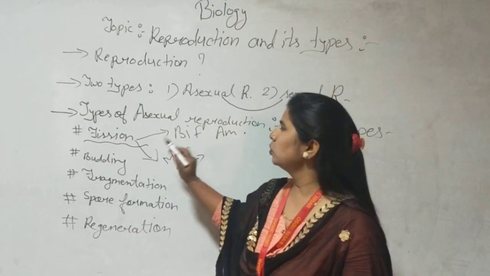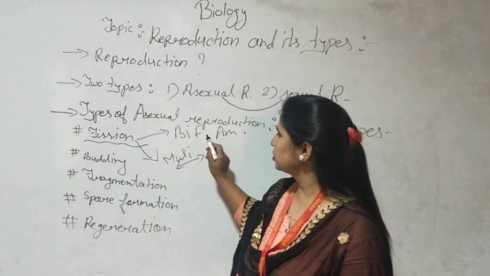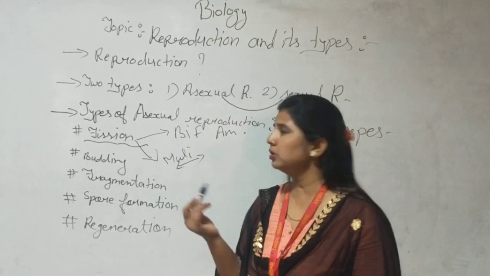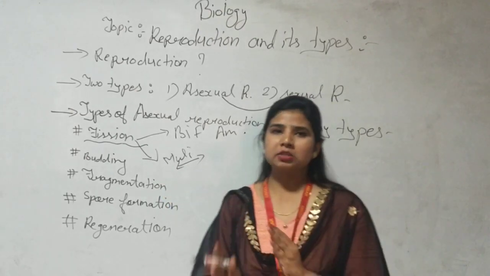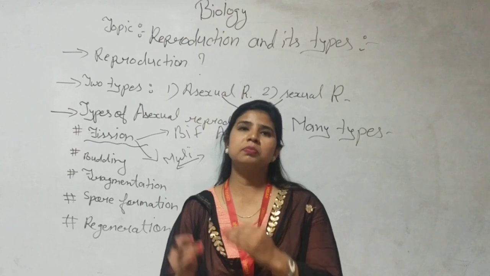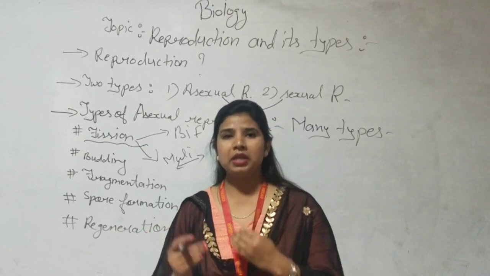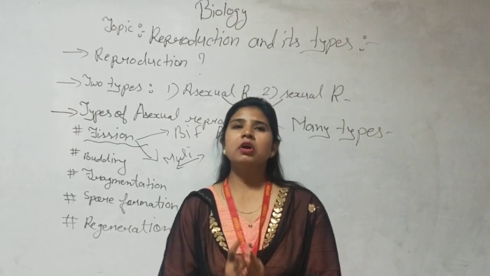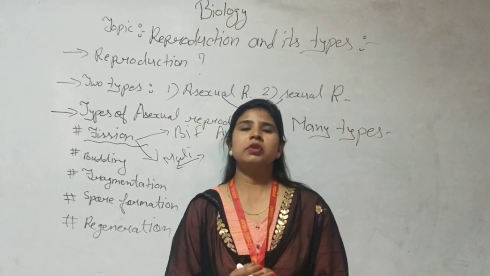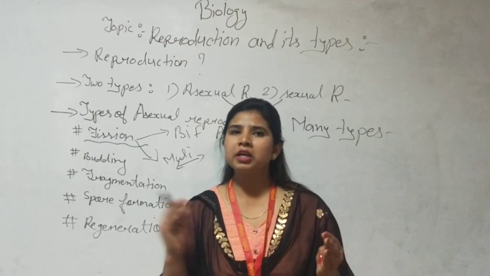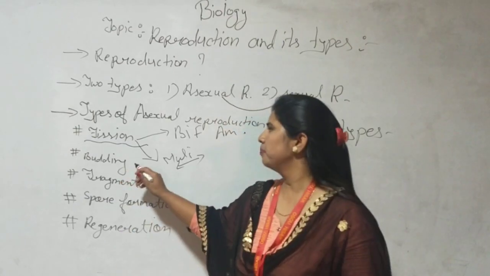It is divided into two categories. Binary fission, which is found in amoeba. Amoeba, you know very well, is a unicellular animal. And then multiple fission, which is plasmodium, which is responsible for which disease? Malaria. After that, budding. Whenever an organism reproduces through budding, and the body divides just like a bud process, it comes under the budding process.